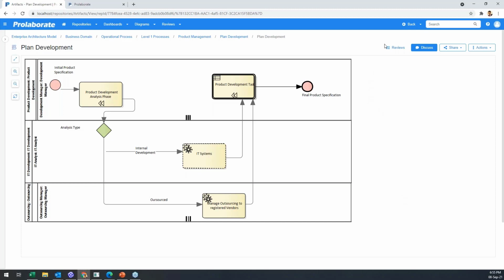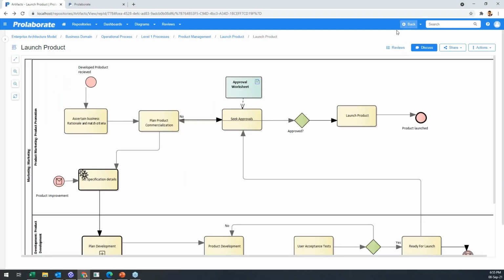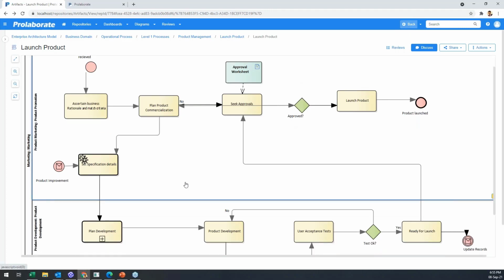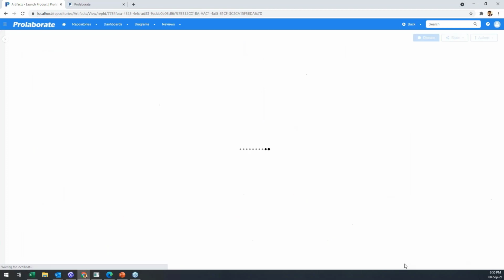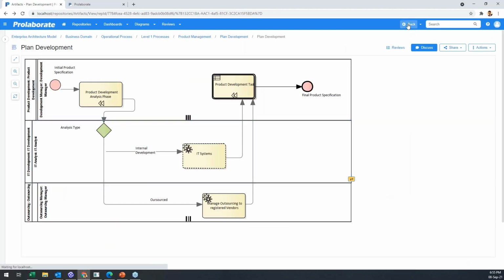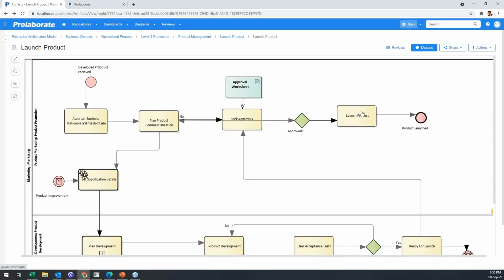And let me quickly use a capability and show you. So we have this back button, and you can see how seamless the whole navigation is. If I have to do it again, I just open a diagram and click back, and basically you can easily navigate between multiple diagrams, objects and information.